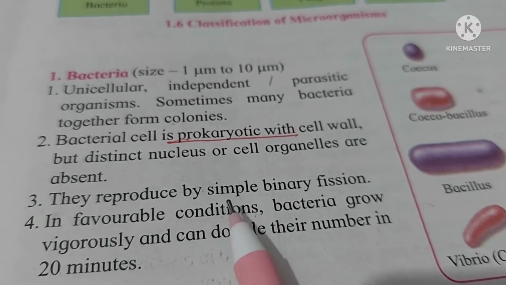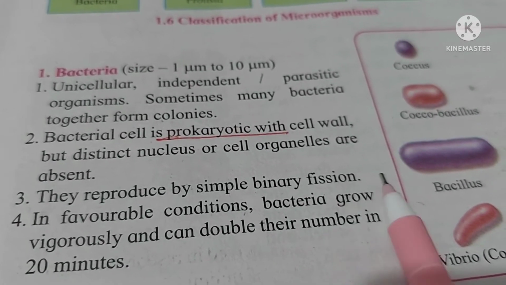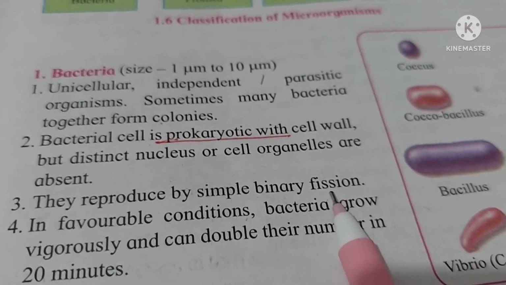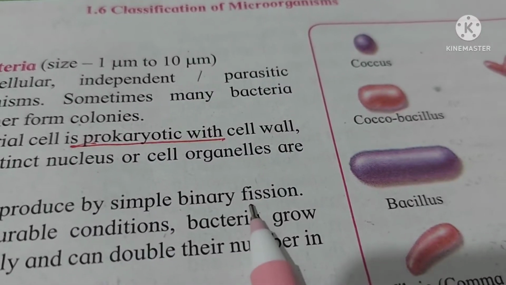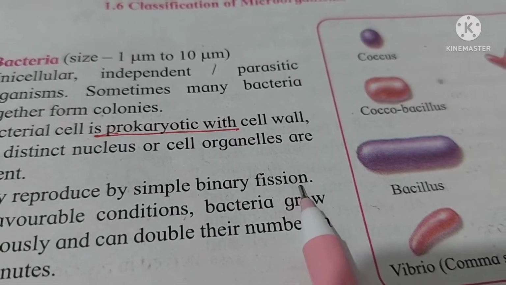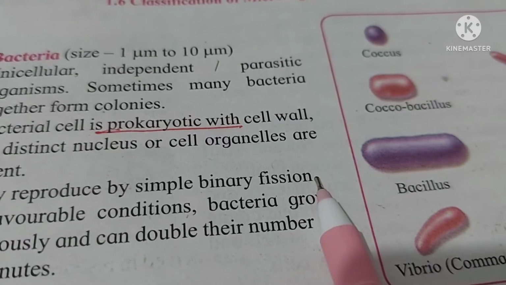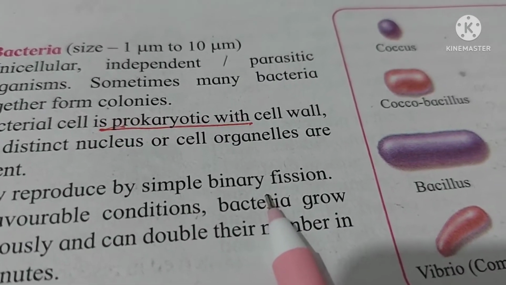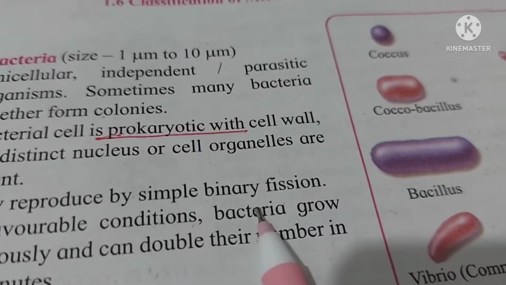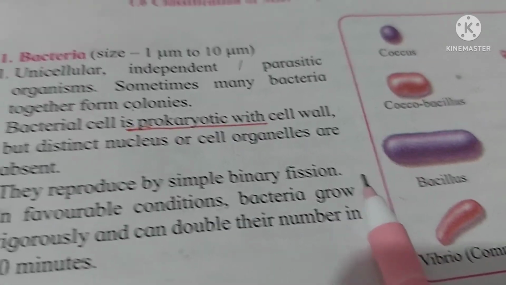That is simple binary fission. Bi means two. The organism gets divided into two parts, that is called binary fission. Bi means two, and fission means breaking off. Fission and fusion are exactly opposite words. Fission means breaking down, whereas fusion is fusing together.